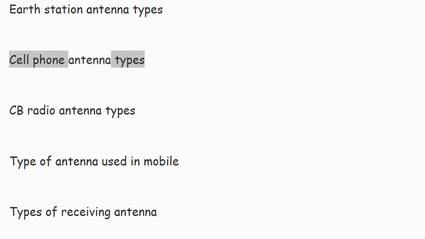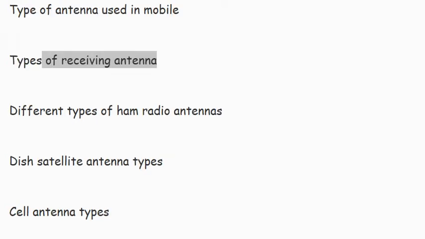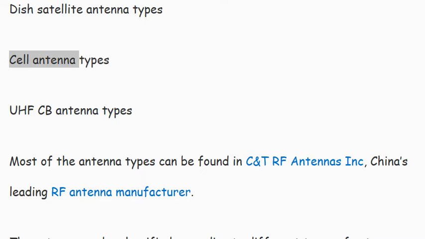Cell phone antenna types. CB radio antenna types. Type of antenna used in mobile. Types of receiving antenna. Different types of ham radio antennas. Dish satellite antenna types. Cell antenna types. UHF CB antenna types.